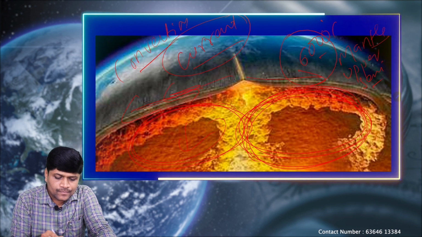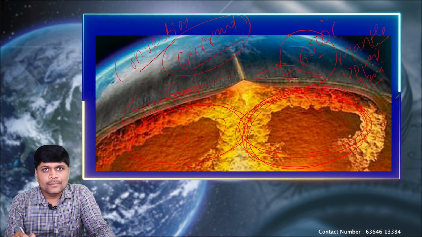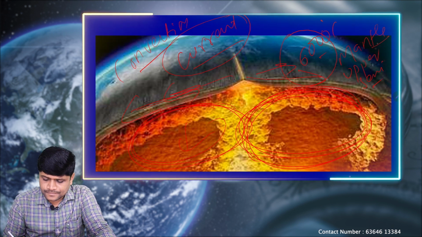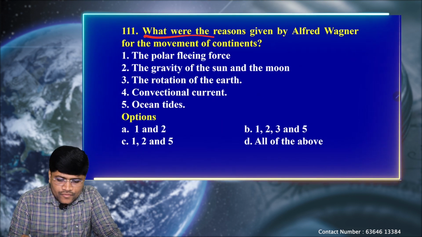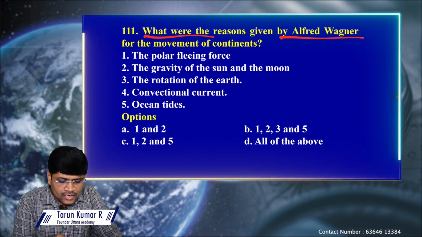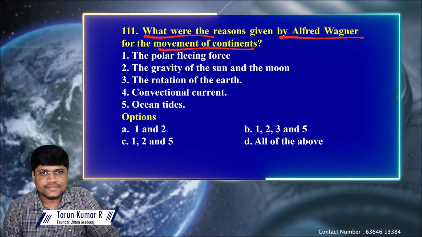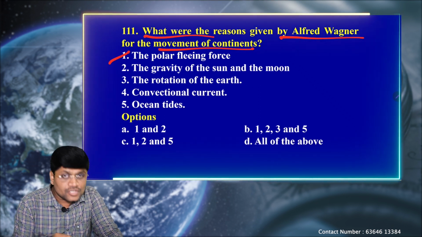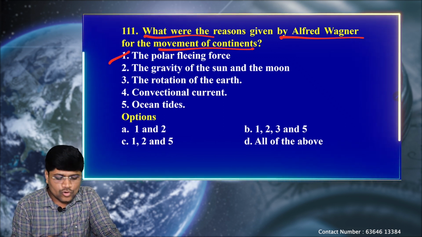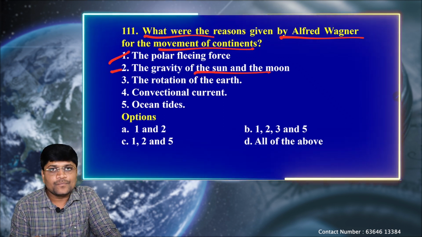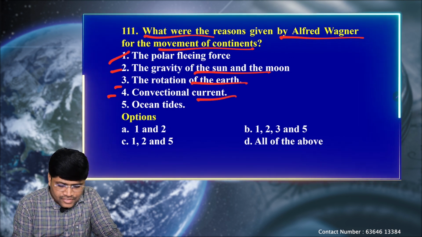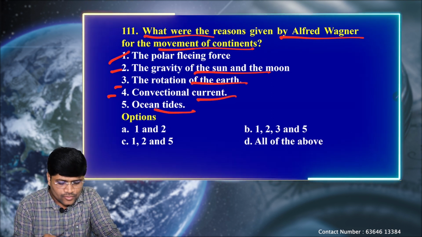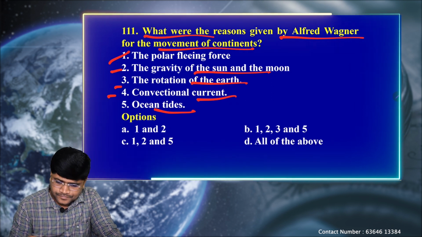So because of this only, the plate tectonics of the earth's crust are constantly in motion. So the option is C, convectional currents in the mantle. What were the reasons given by Alfred Wegener for the movement of the continents? Option 1 says polar fleeing force, 2 the gravity of the sun and the moon, 3 the rotation of the earth, 4 convectional currents, and 5 ocean tides.